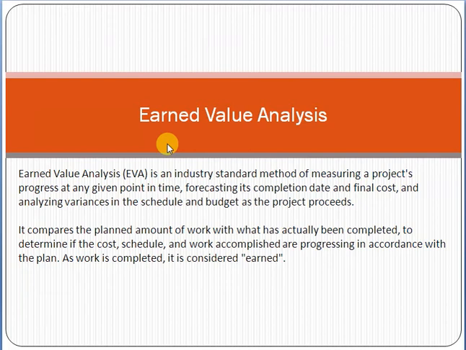Okay friend, so that is called the concept of earned value. Earned value simply means that you are comparing the actual work versus the planned work, and calculating and evaluating the performance of the project. That is the main concept of earned value.